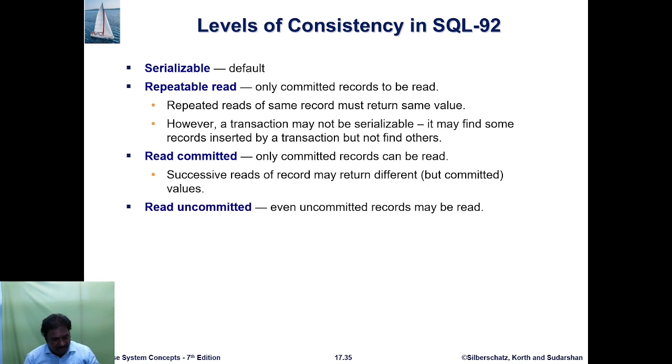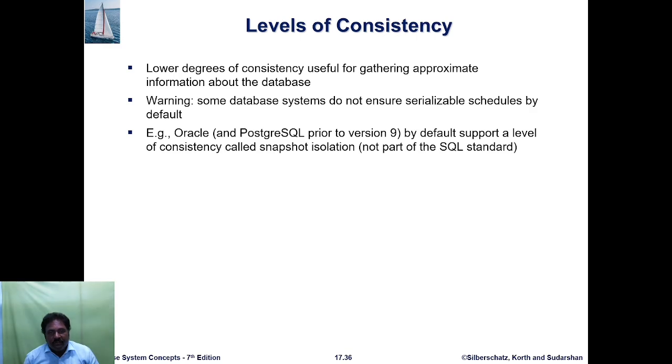So serializable is the default. Then repeatable read means only committed records can be read, and repeated reads of the same record must return the same value. However, the transaction may not be serializable if it finds some of the records inserted by another transaction but not others. Read committed means only committed records can be read; successive reads of a record may return different but committed values. Read uncommitted means even uncommitted records may be read. These lower degrees of consistency are useful for gathering approximate information about the database.